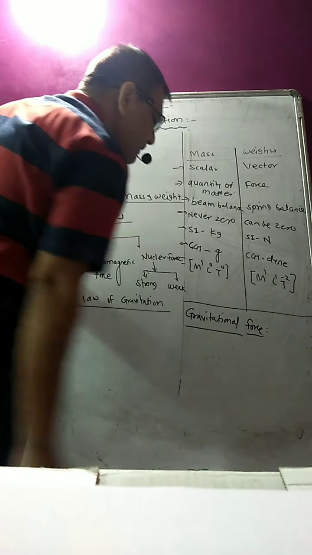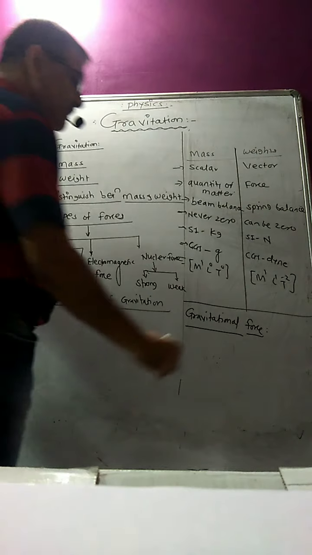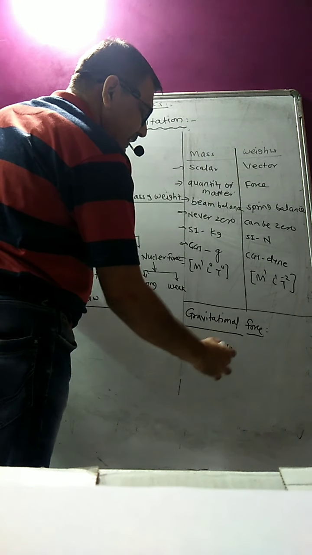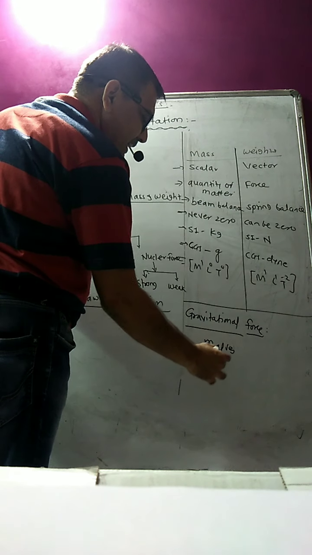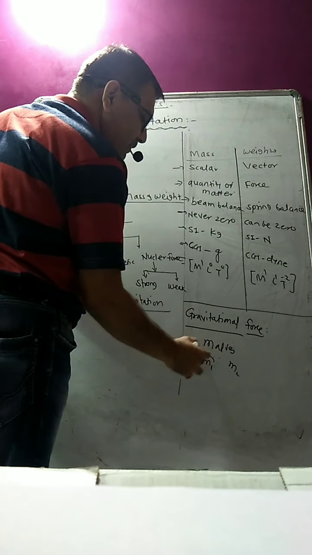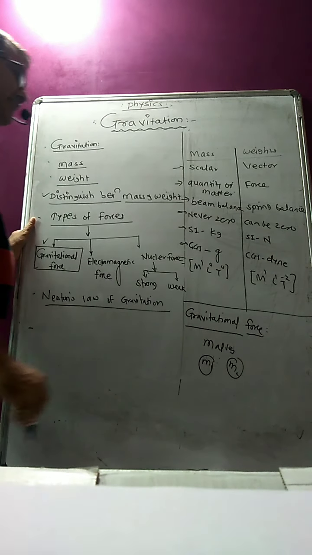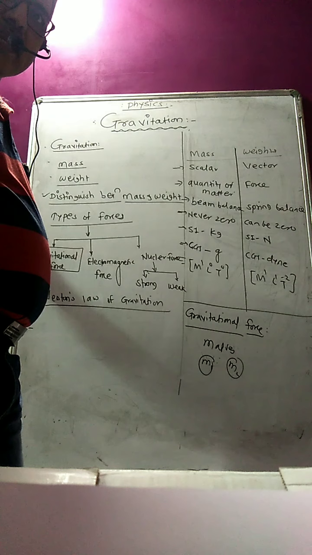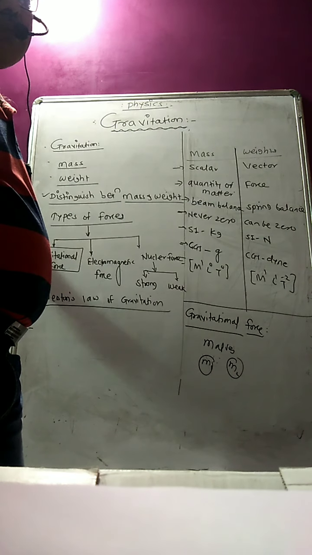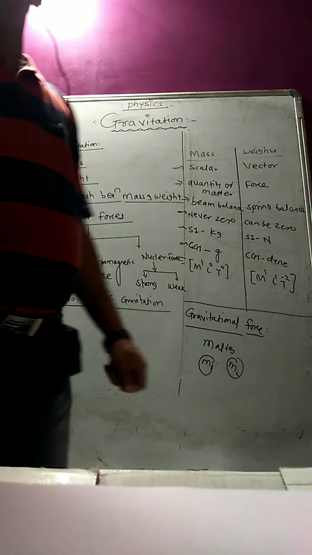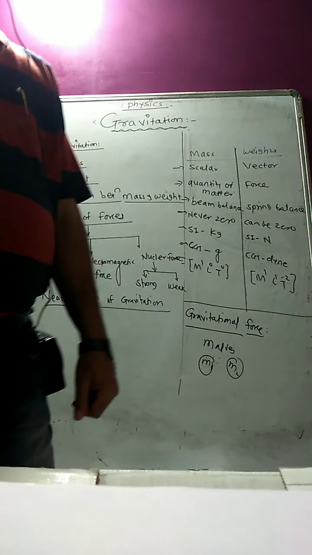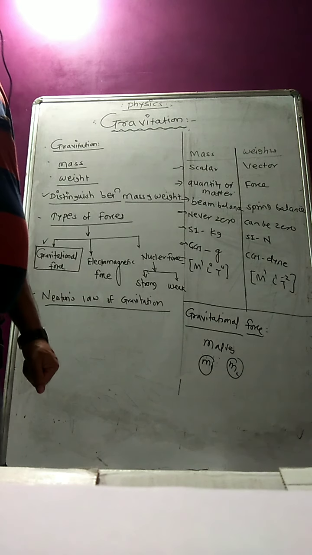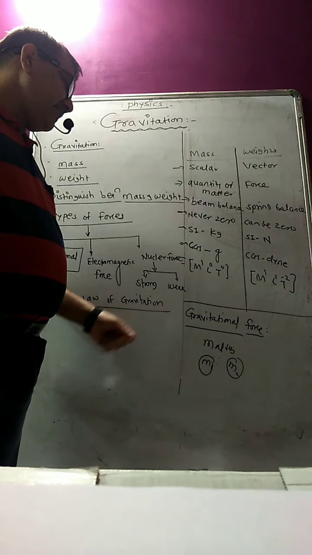That force exists between any two point masses, m1 and m2. What do we mean by point masses? If the separation between the two masses is very large as compared to their radii, then they are called point masses. So we can say that the force of attraction between any two matter particles in the universe is called the gravitational force.